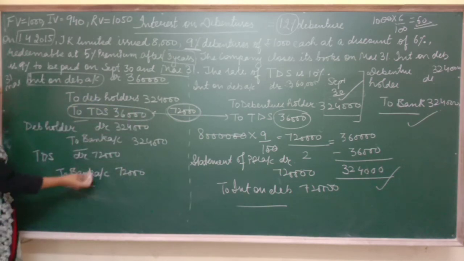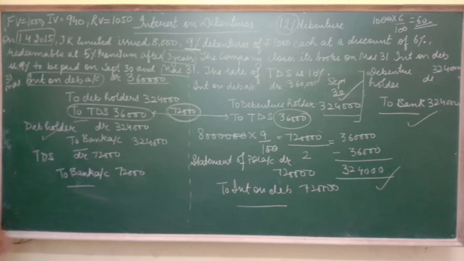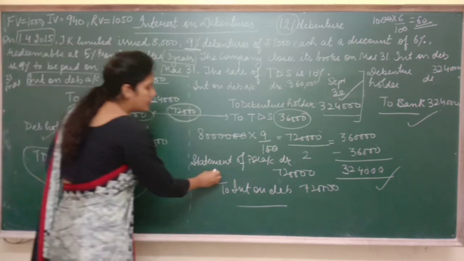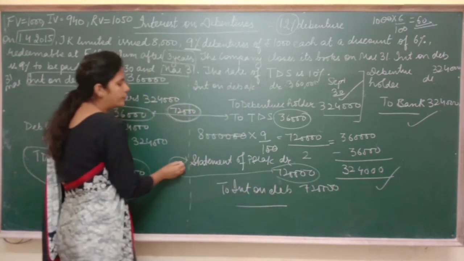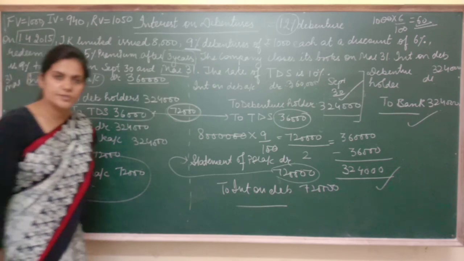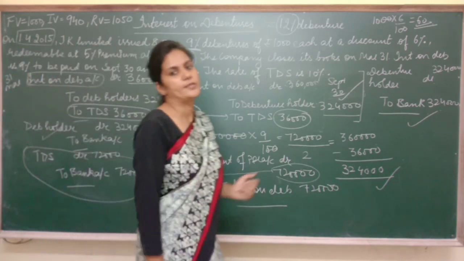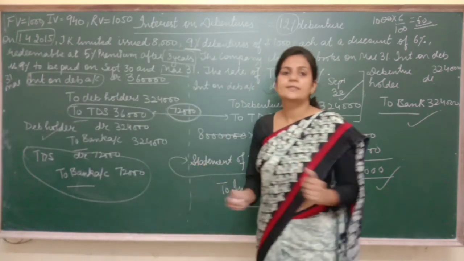Then this debenture holder to bank leftover amount, then this TDS will be paid to the government, and then this total interest of 7,20,000 will be written off from statement of profit and loss account, being a normal expense. So I hope this topic is clear to you.